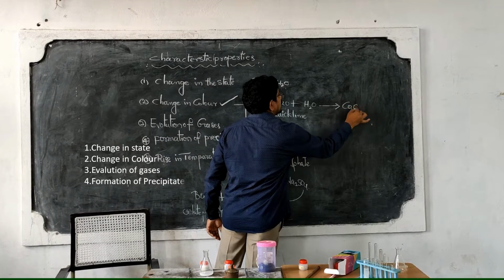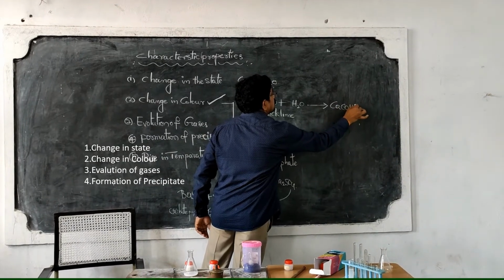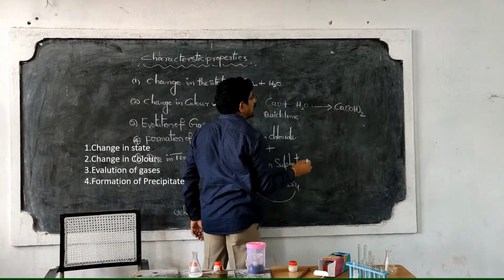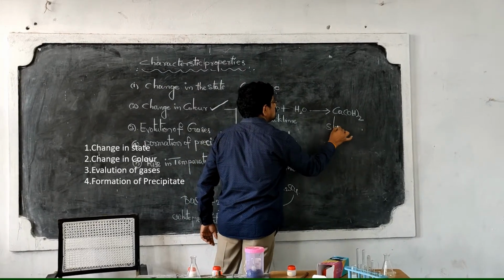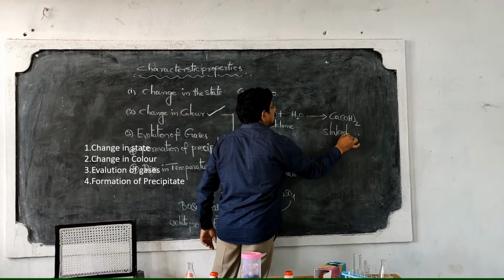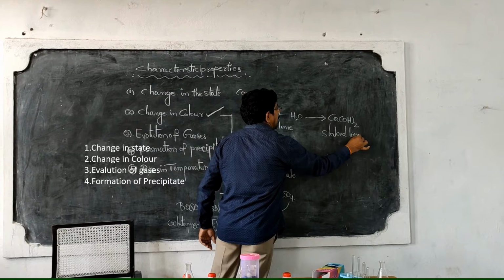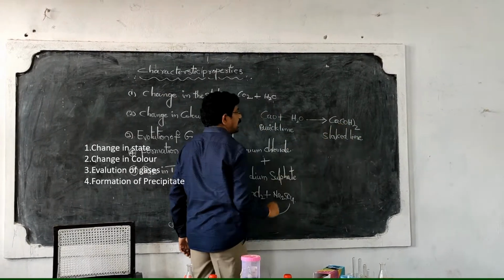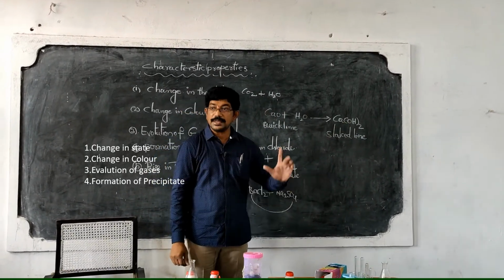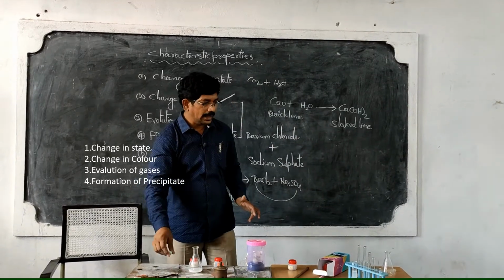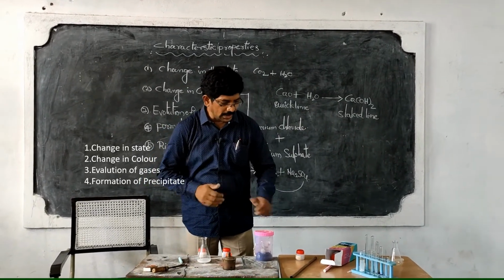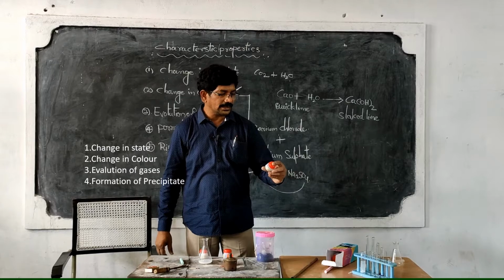Calcium hydroxide, Ca(OH)2. This is known as slaked lime. I will tell all these things, why I have written like this. In balancing we will discuss all these things in detail. Next, another example is also there for evolution of the gases.